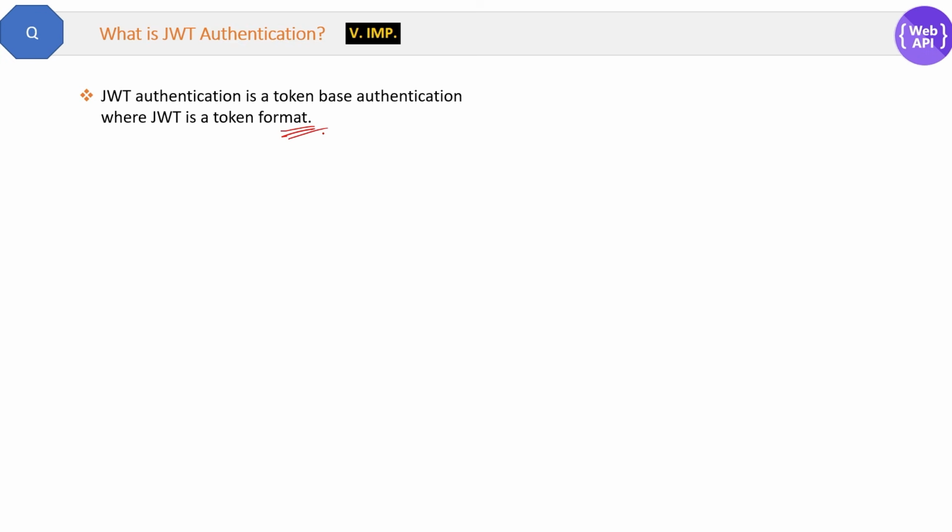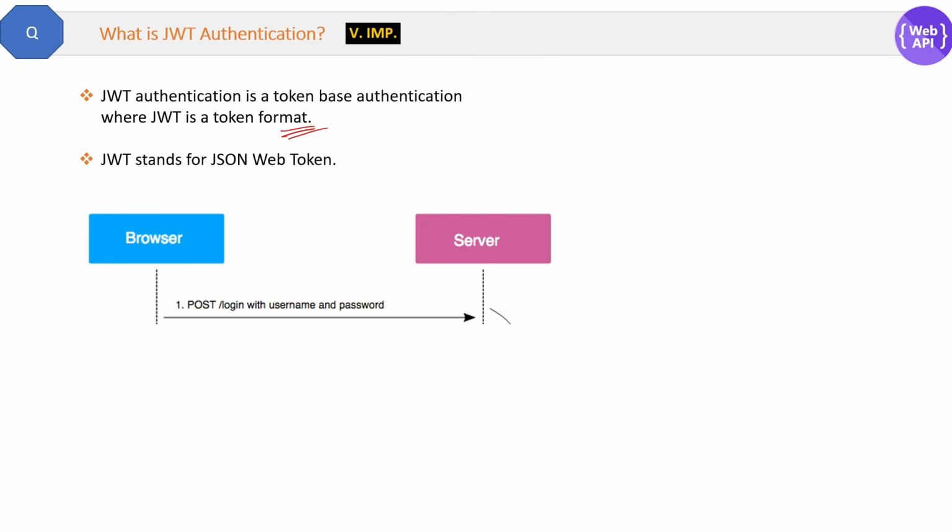Okay. So JWT stands for JSON Web Token. And this is the way JWT authentication works. First, the user, like the token based authentication only, but let's just revise once more. First, the username and password are sent by the client to the Web API server. The server will validate those credentials and will send back a JWT token secret.